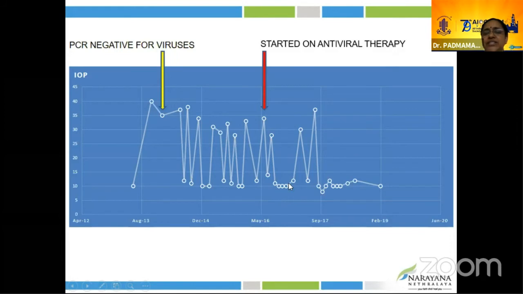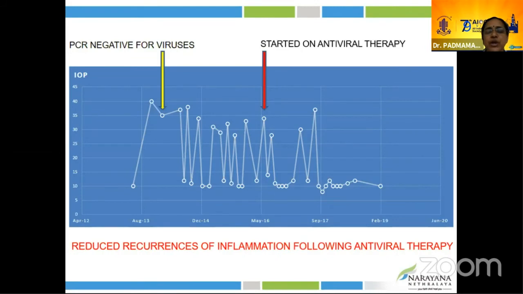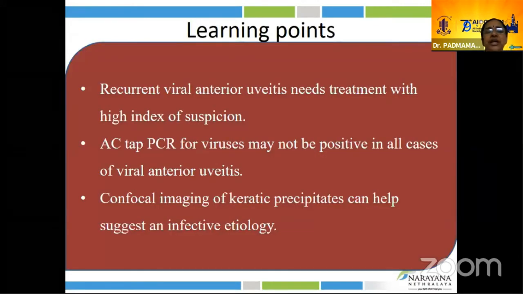Subsequently, you could see there is no recurrence of inflammation. Again, due to financial constraints, the patient stopped the medication, got the recurrence, and again went back to treatment. So in these conditions, antiviral therapy definitely plays a role in reducing the recurrence of inflammation. Just continuing the steroids alone may not be sufficient in controlling this inflammation. This particular person started showing the disc changes as well. The learning point from this case is recurrent anterior uveitis needs to be treated with a high index of suspicion.